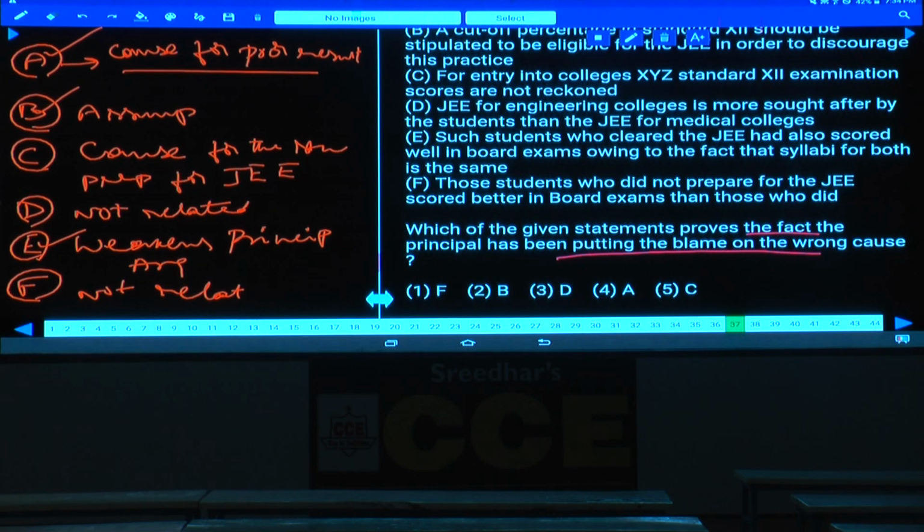There were some conflicts between the teachers and the administration, isn't it? Hence, most of the teachers left. They could not complete the syllabus within the time, and that is the reason for poor performance. It is not because of the students preparing for JEE. Done with this? Hence, what is your answer here? A is the answer. This is how to work out these types of questions. First, we should analyze the statements.